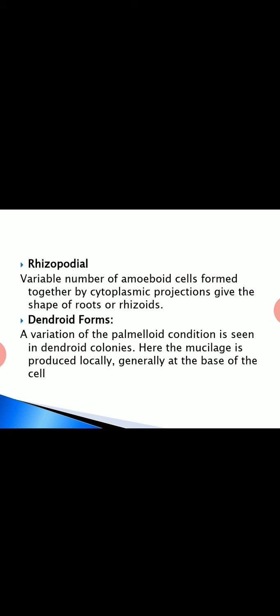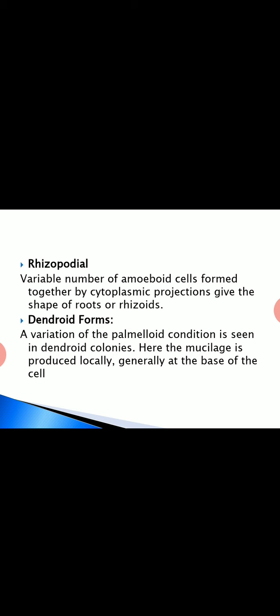Then comes the rhizopodial type. What is rhizopodial? From some cells there are projections which give the appearance of a root or rhizoid. Such types are called rhizopodial type. Then come the dendroid forms.